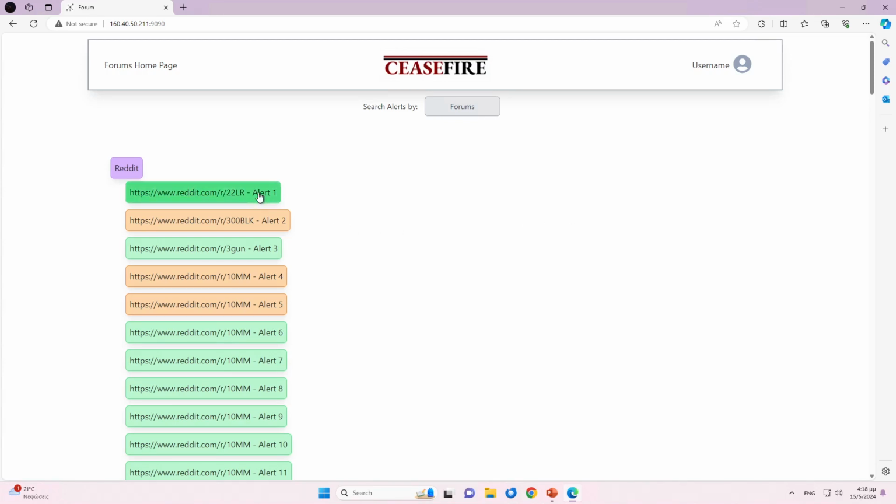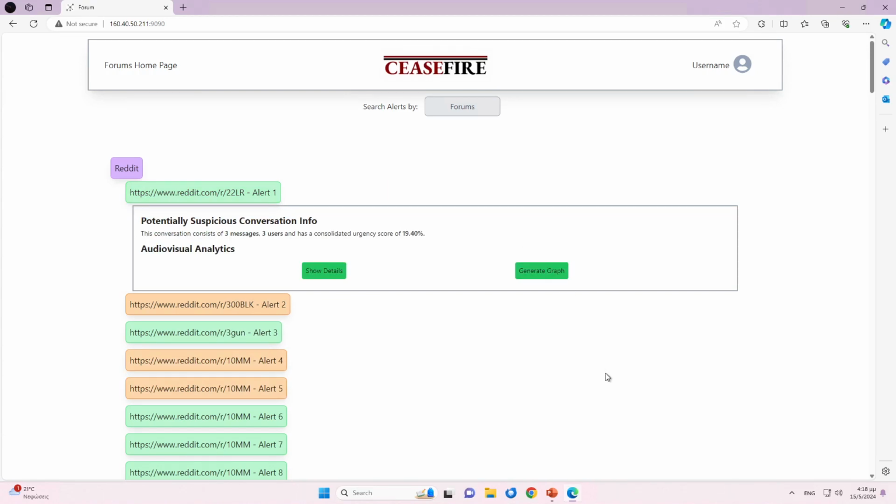Upon selecting an alert, users are presented with a concise summary of the discussion, which includes a number of messages and users, along with an overall urgency score generated by our AI models. Some examples can be seen on the screen.